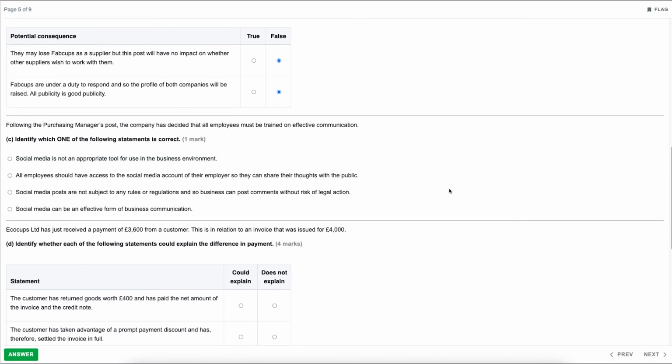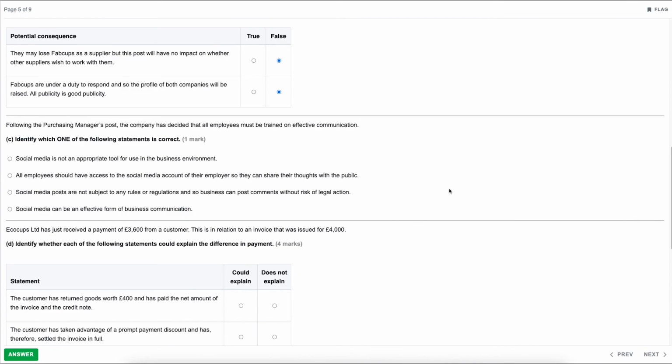Moving down then, following the purchasing manager's post, the company has decided that all employees must be trained on effective communication. Part C, identify which one of the following statements is correct. So the first one, social media is not an appropriate tool for use in the business environment. That one is definitely not correct. It is definitely a useful tool, so to say that it's not a useful tool is simply incorrect. There's a lot of businesses that do work on social media, so that would not be fair at all.